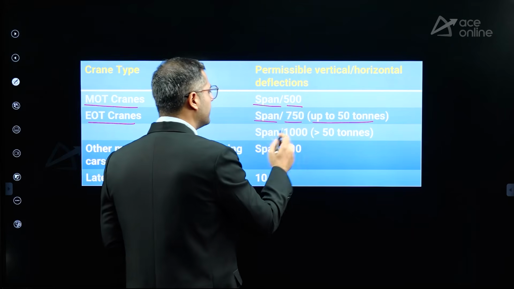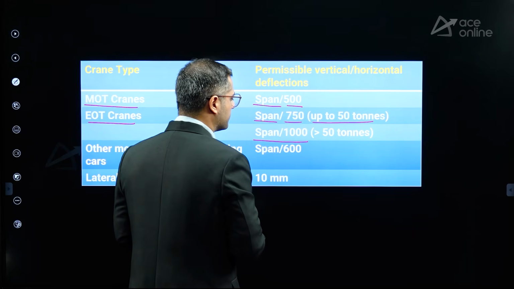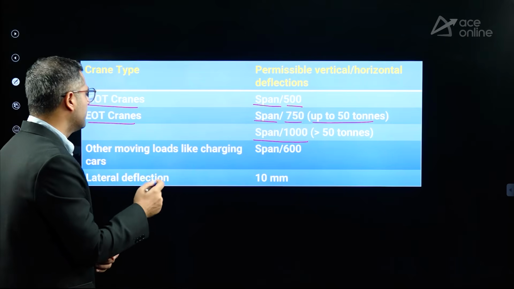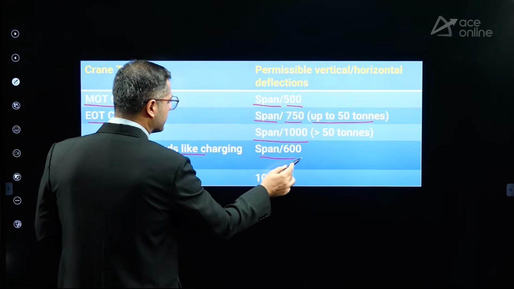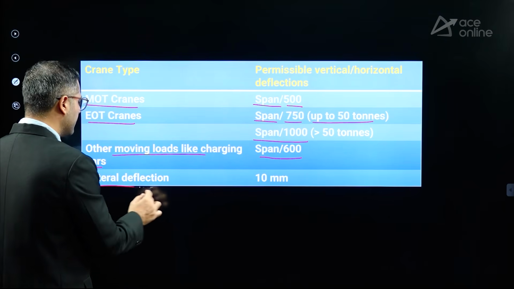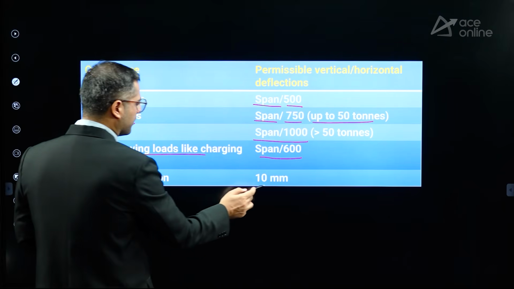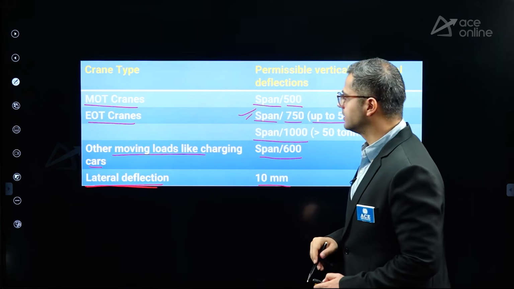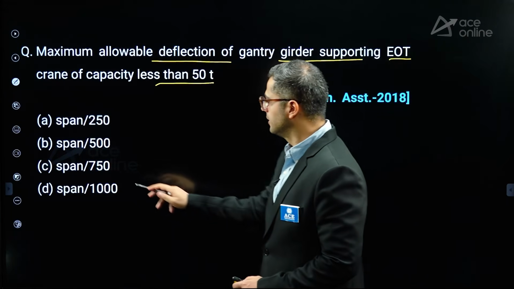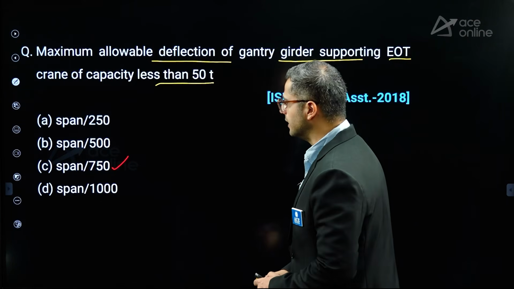If it is greater than 50 tons, span by 1000. For other moving loads like charging cars, it will be span by 600, and lateral deflection or horizontal deflection shall be 10 mm, right? So for our case, span by 750 shall be considered. So option C is the correct answer.